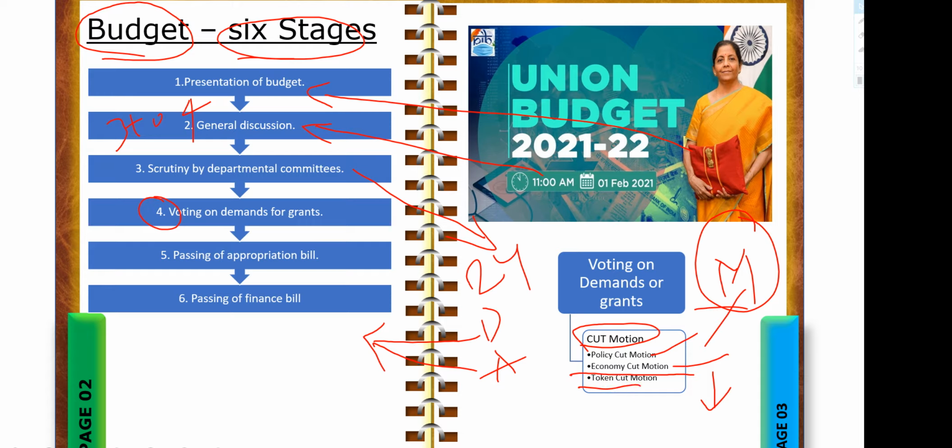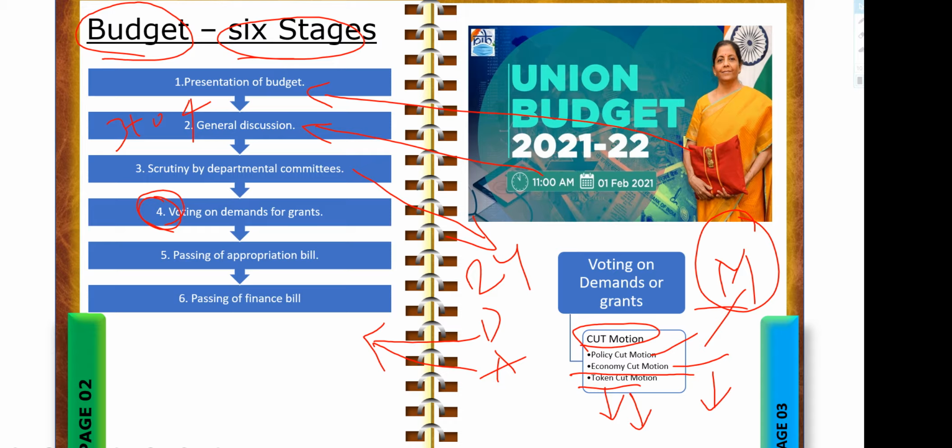Token cut motion, if there is a complaint from a particular member on a particular topic which is related to the government, then they discuss that grievance or complaint, and they will allot or reduce the amount for that particular issue or scheme. Okay, these will be used in voting on demands for grants.